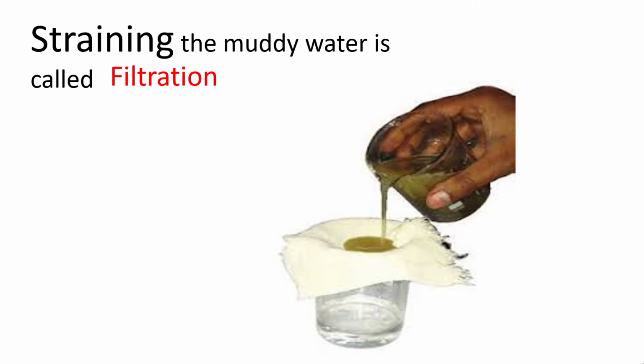He is holding muddy water in the beaker. This dish is called a beaker. In a science laboratory, we can see this. It's a kind of glass. Yes. He is pouring muddy water into the glass. And what is he holding above that? He is holding a muslin cloth folded 3 or 4 times so that all the mud settles on the cloth and we get the clear water. He is straining the water. And this process is called filtration. He is doing filtration here.